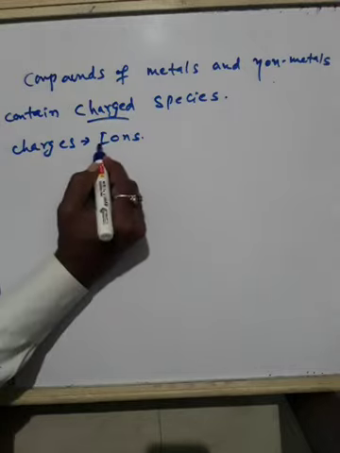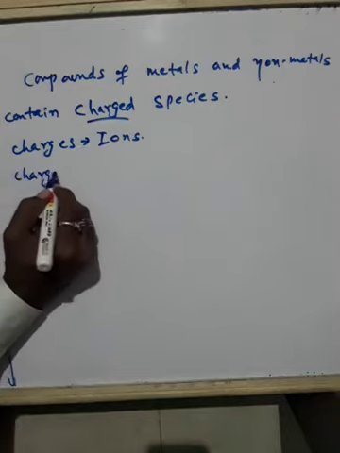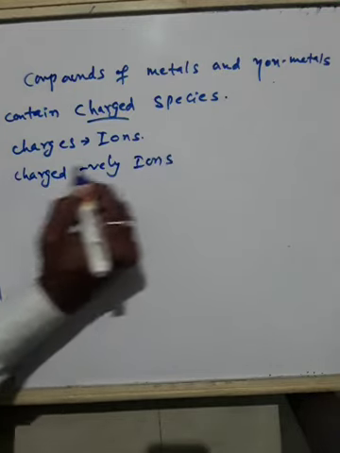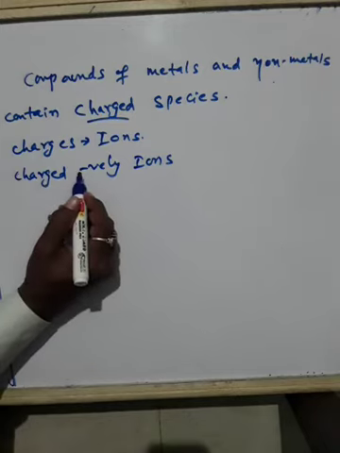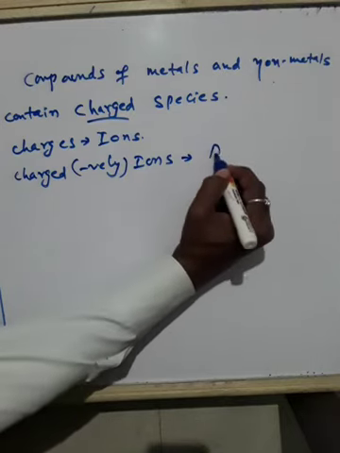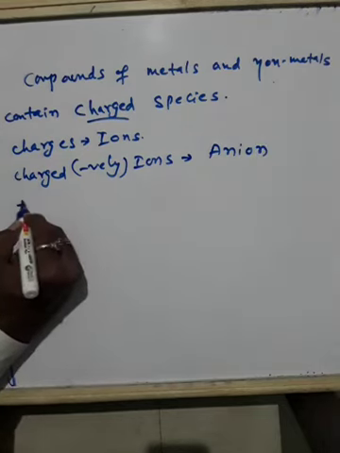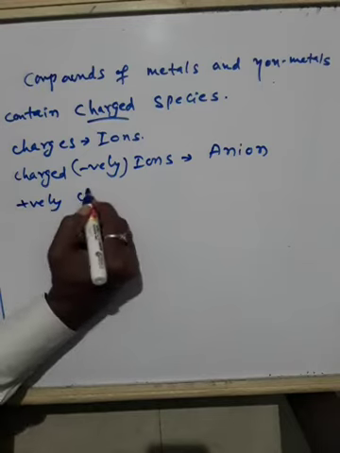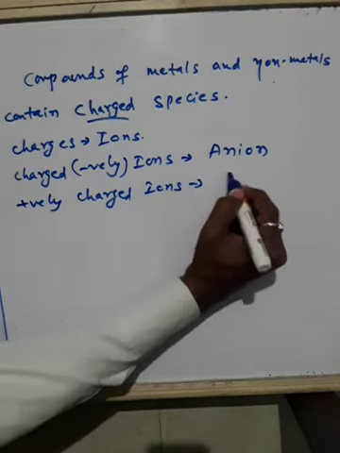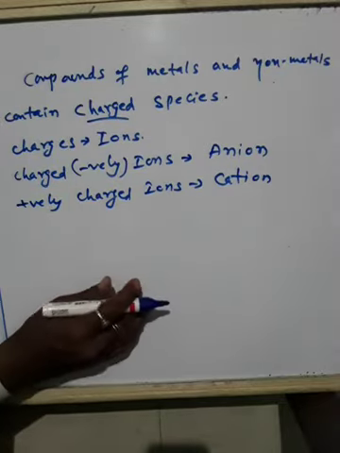So if the ions are charged negatively, ions which are negatively charged are called anions. Anions. Okay. And positively charged ions are called cations. Cations. Okay.